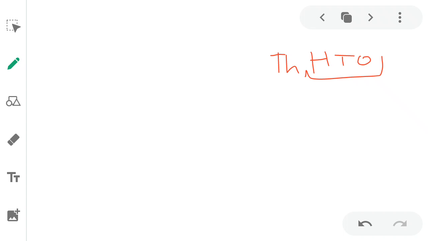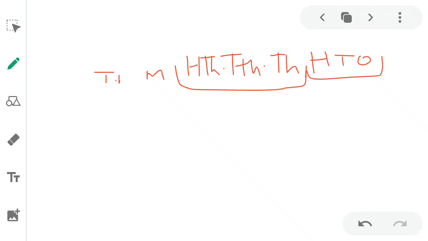Thousand, 10,000, and 100,000 in one column, and million, 10 million, and 100 million in one column.